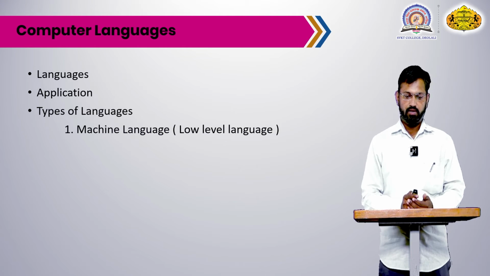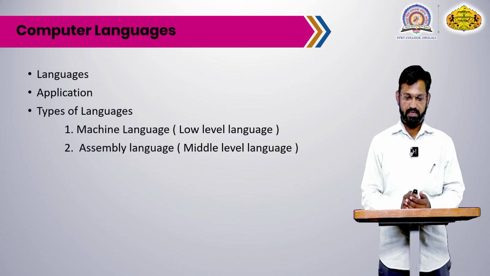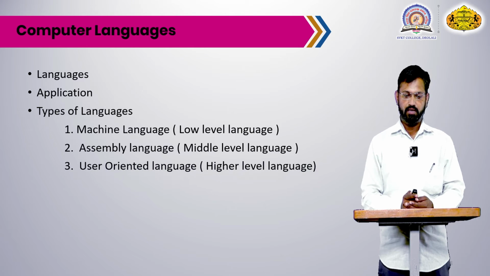First, machine language. It is a low level language. It only gives data as 0 and 1. Next, assembly language. Assembly language is a middle level language. It is made of English alphabets and symbols. Third, user oriented language, meaning higher level language.